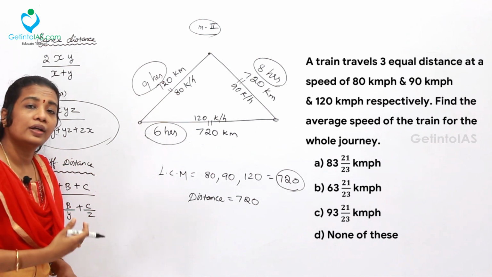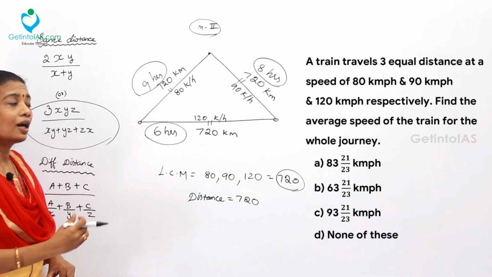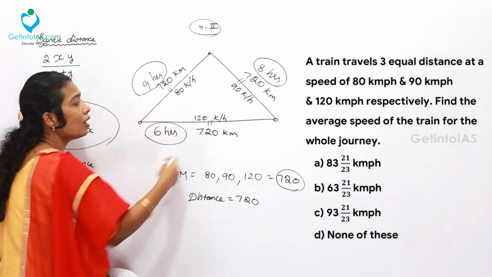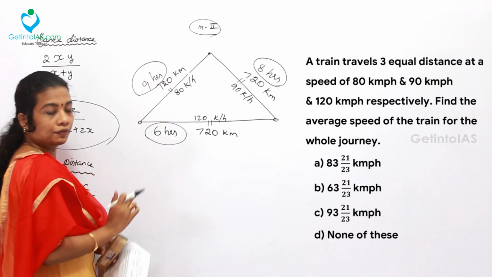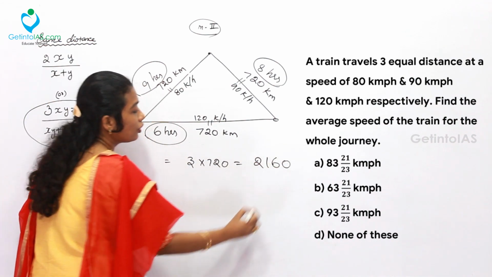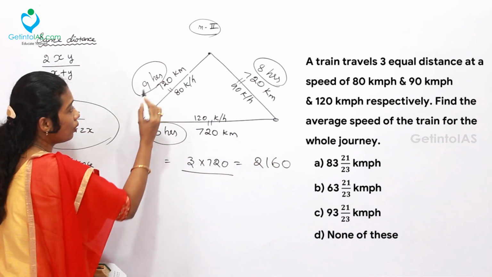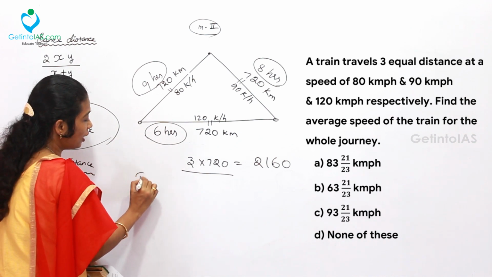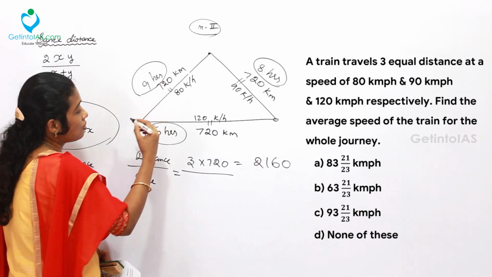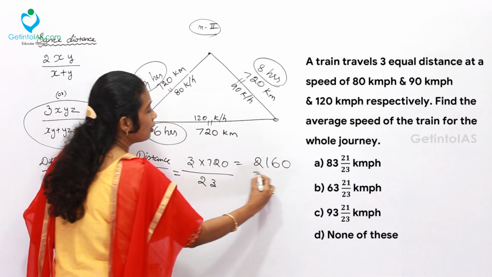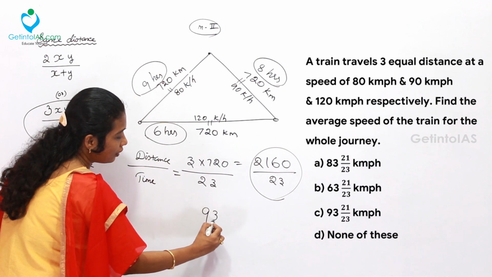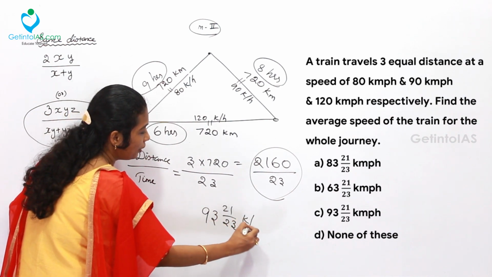That's all. Now, what is the final stage? To find the average speed. For that, you can add up 720, 720, 720, 3 times, divided by all the hours together. What is the result you are getting now? 3 times 720 is going to be 2160, divided by the total time taken. Time I can write as overall distance by time, which is equal to 9 plus 6, 15, plus 8, 23. Again, I got 2160 by 23, which is equal to 93 and 21 by 23 km per hour.